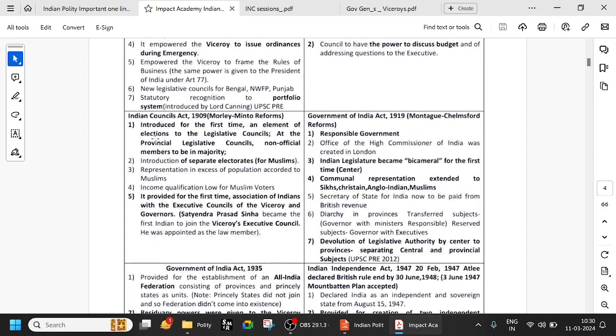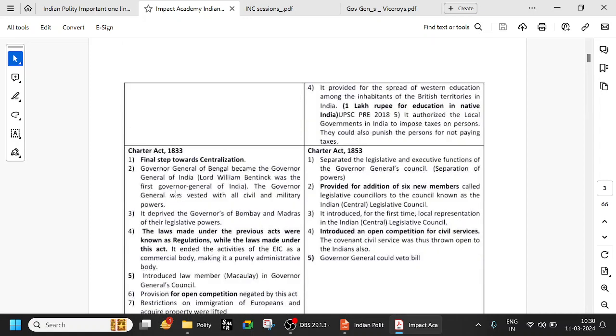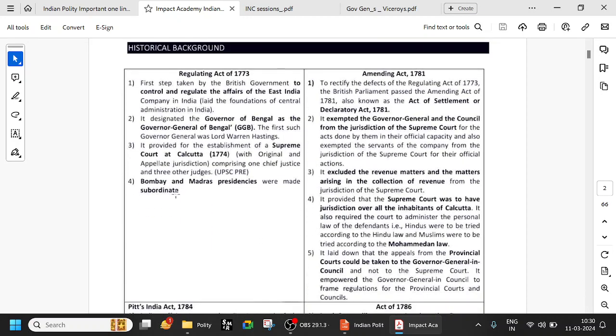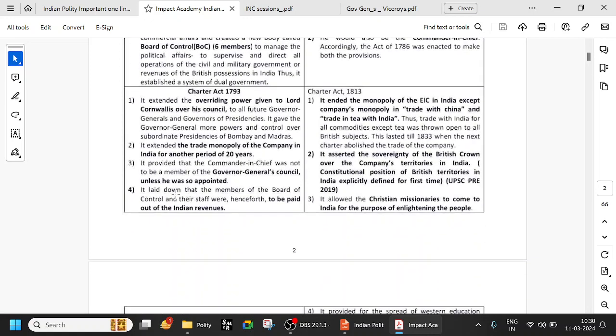Now, if you observe 1909, the important thing is it introduced separate electorates for Muslims. Recently this question was asked in the Group 2 prelims. And it provided for the first time for the association of Indians with the Executive Council of the Viceroy. Previously also we have seen some Indians associated.